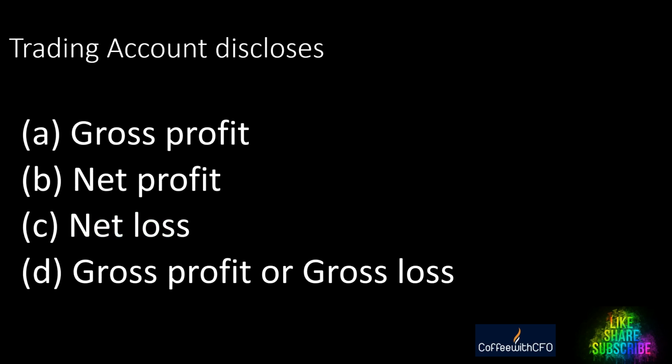Next question. Trading account discloses. What is the outcome of the trading account? A. Gross profit. B. Net profit. C. Net loss. D. Gross profit or gross loss. And the answer is D. Either gross profit or gross loss.